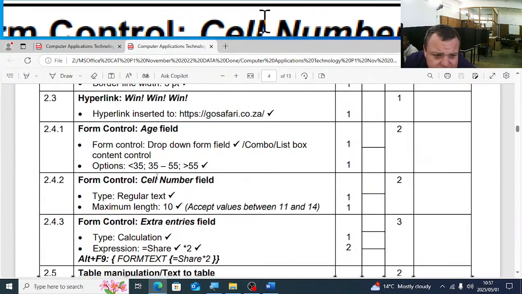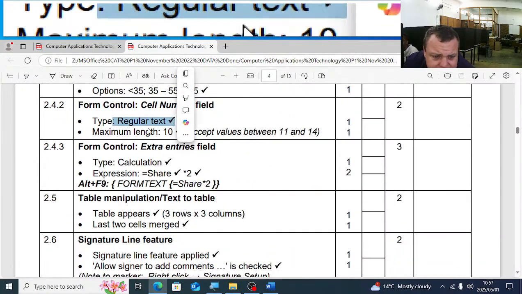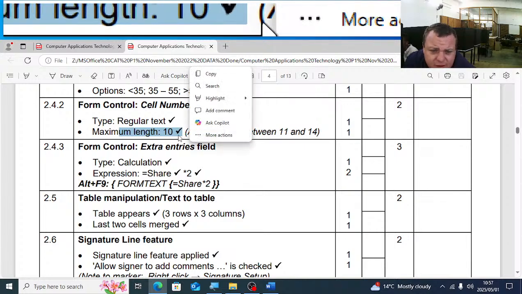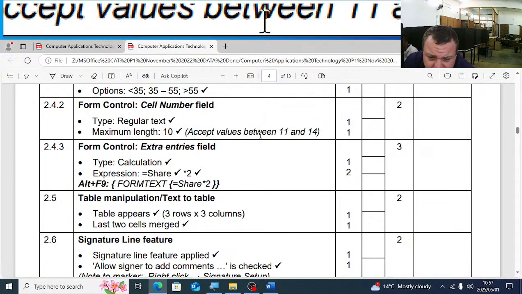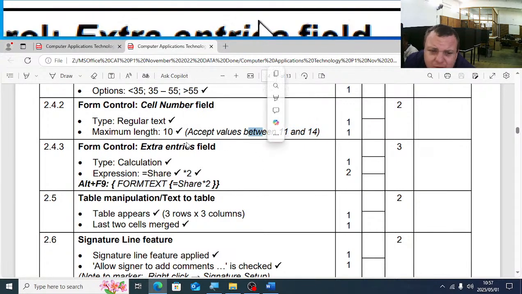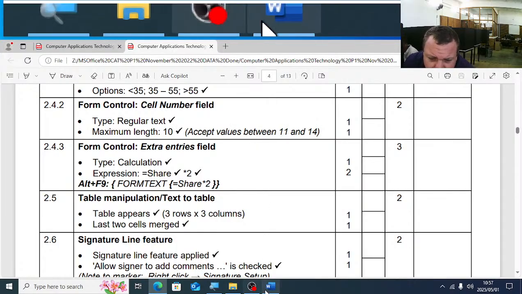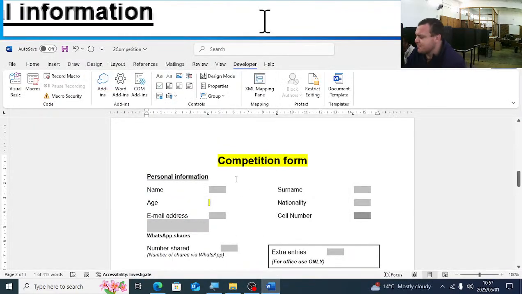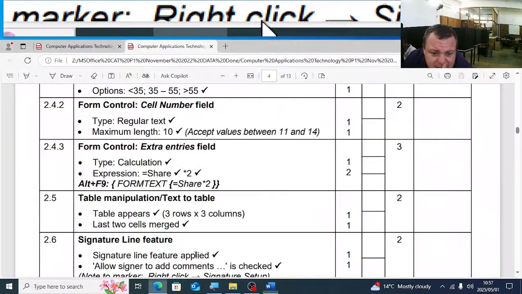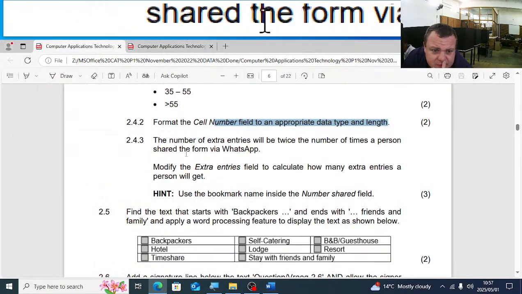So here you'll see type regular text, maximum length 10 characters. 11 or 14 is also accepted because of that plus 27 that is added in some cases. Okay, but in our case we know it's 10. Happy?